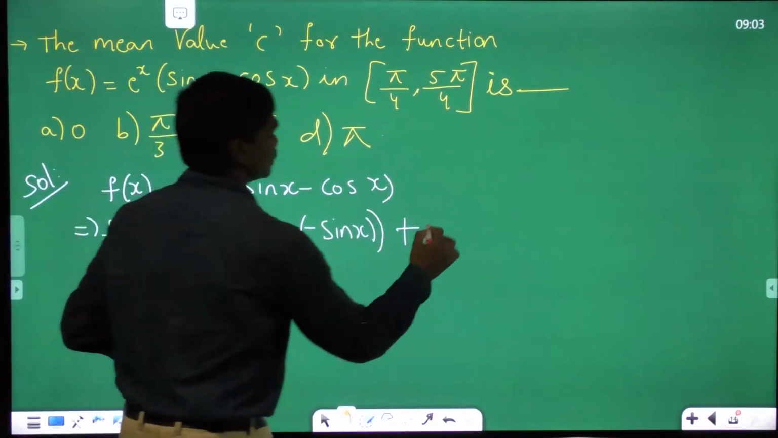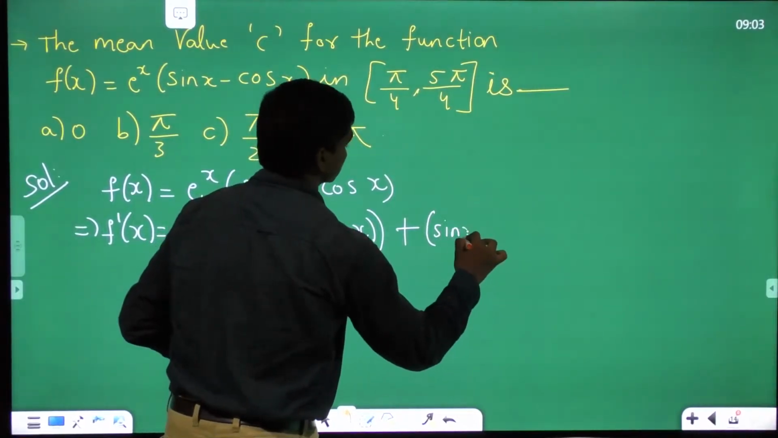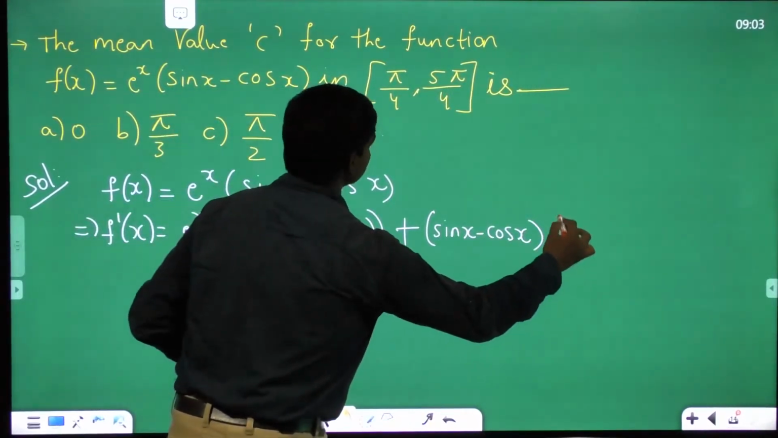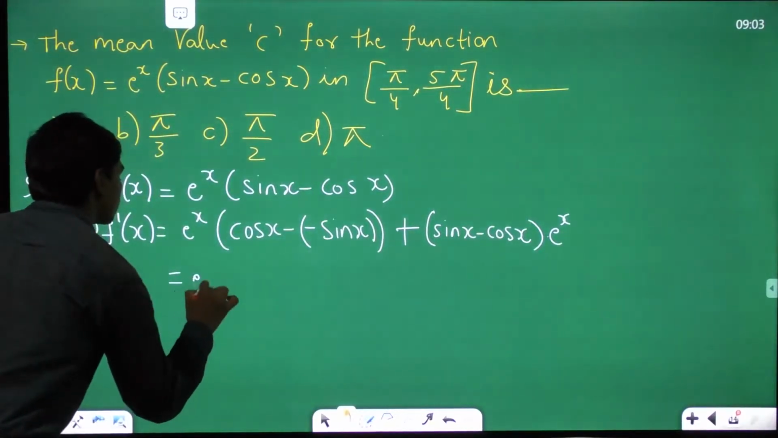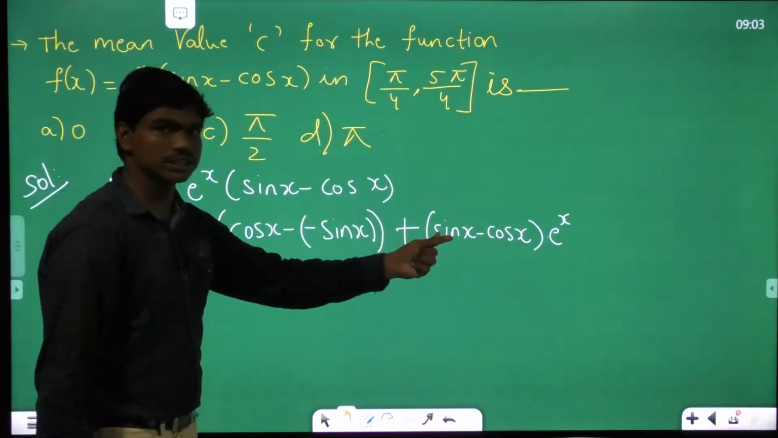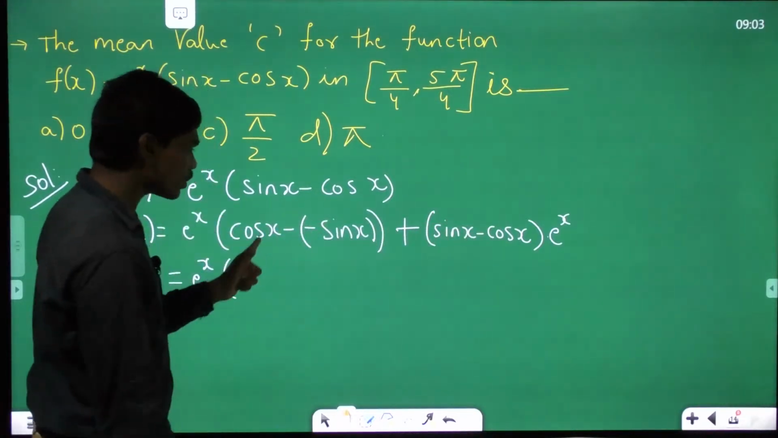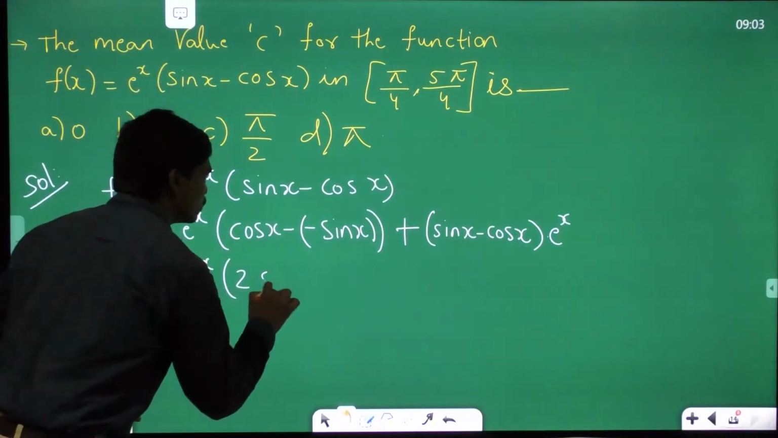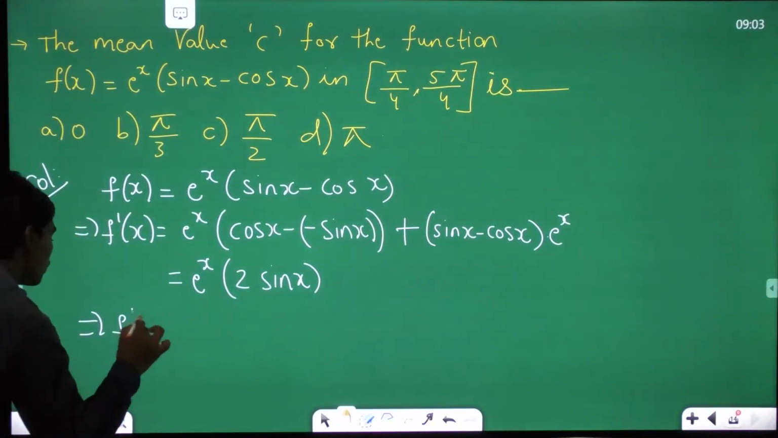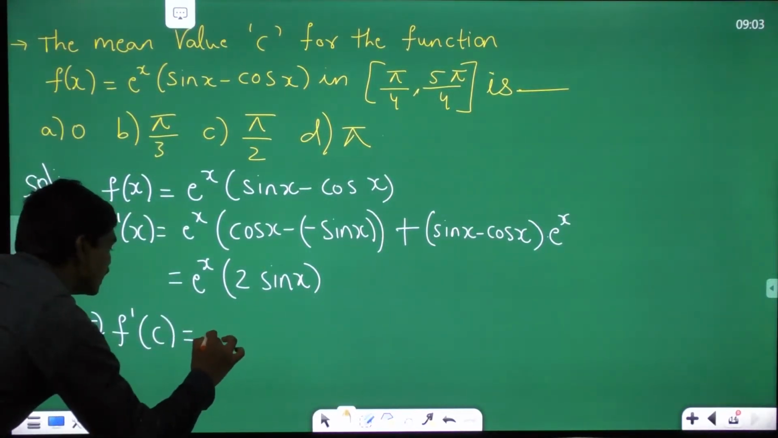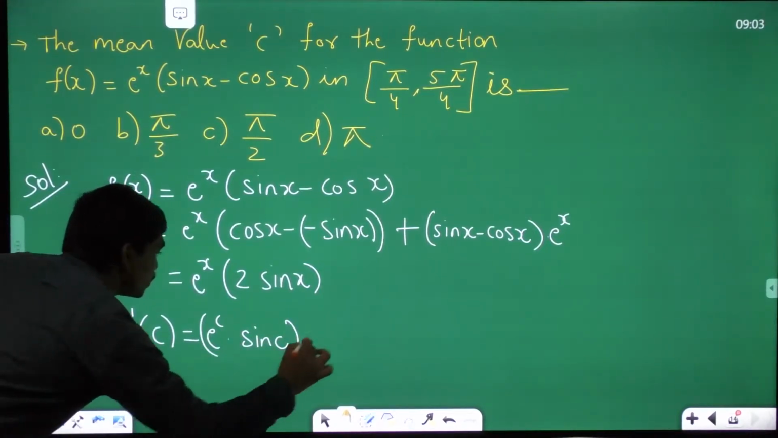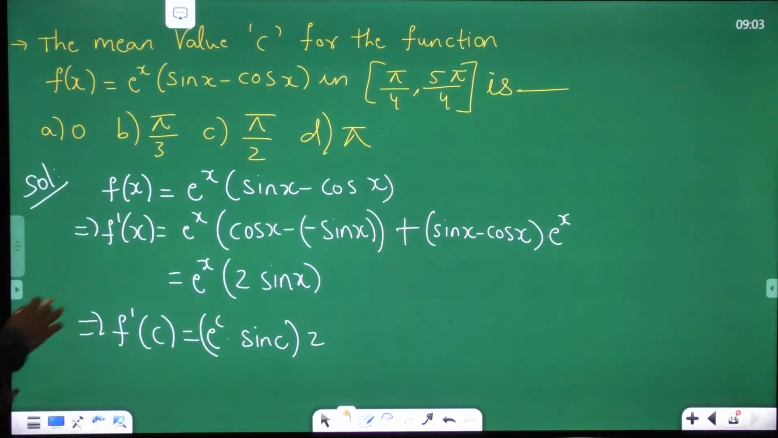plus second function (sin x minus cos x) into e power x. So if I take e power x common, I have (cos x plus sin x) plus (sin x minus cos x), which means this cos x and this cos x get cancelled. I'll be having 2 sin x. Correct? Which means, can I write f dash of c as e power c into sin c into 2? So this is f dash of c.